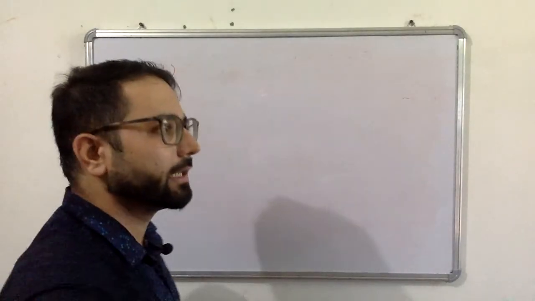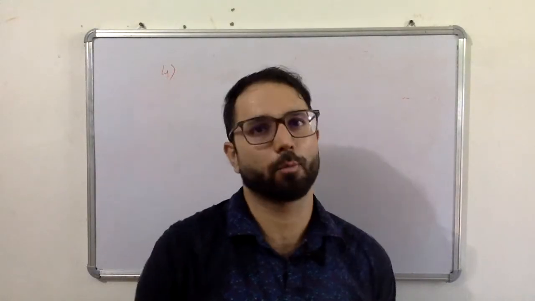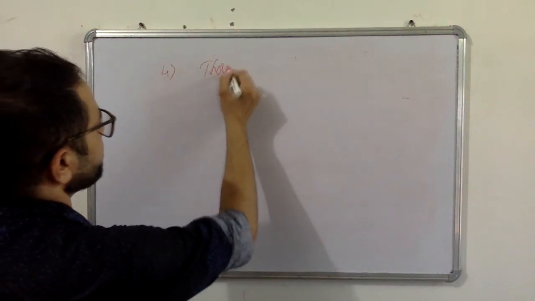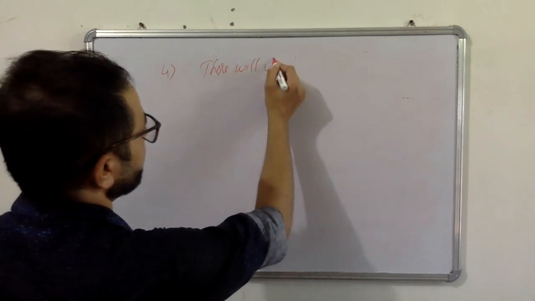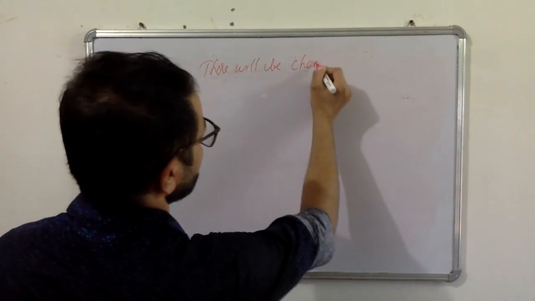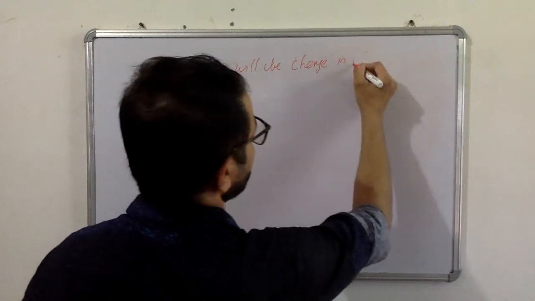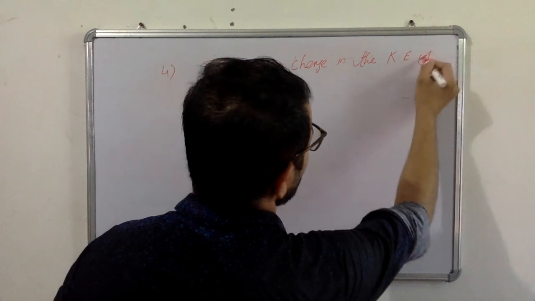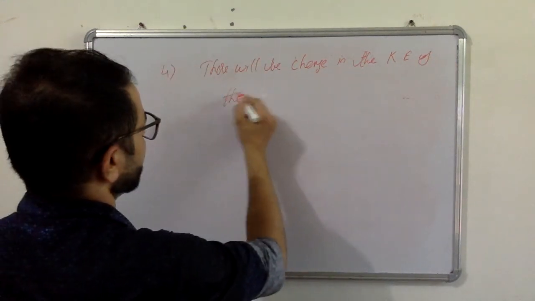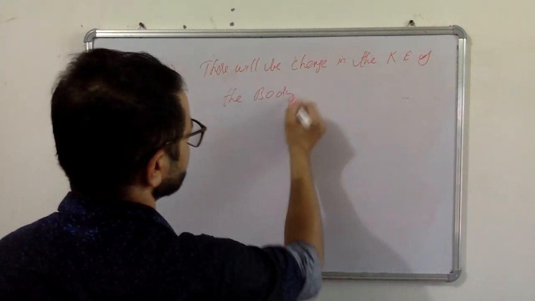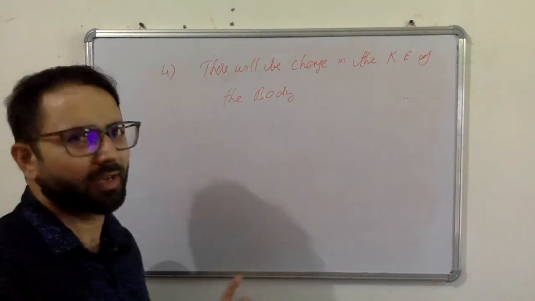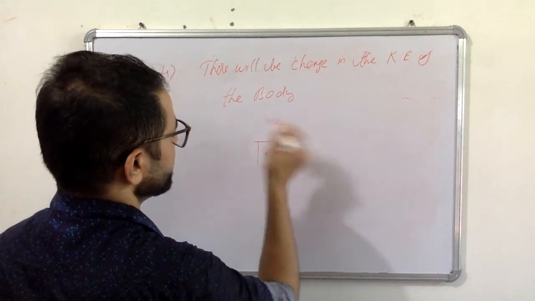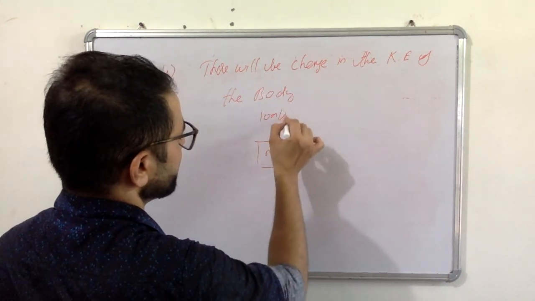If work is done on a body, then there will be change in the kinetic energy of that body. For example, I am just giving a very simple example. Let's say this body is traveling with velocity 10 meters per second.